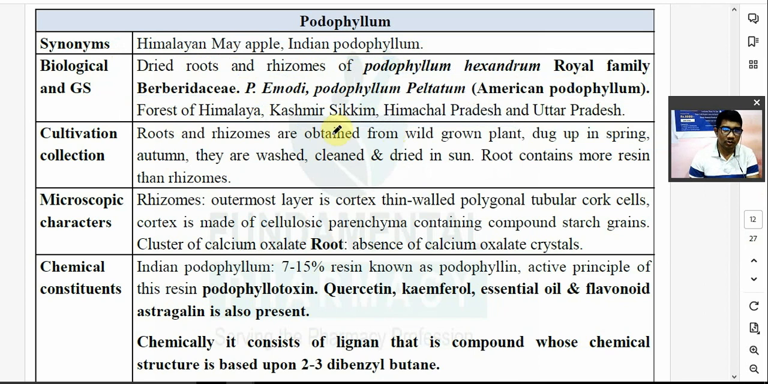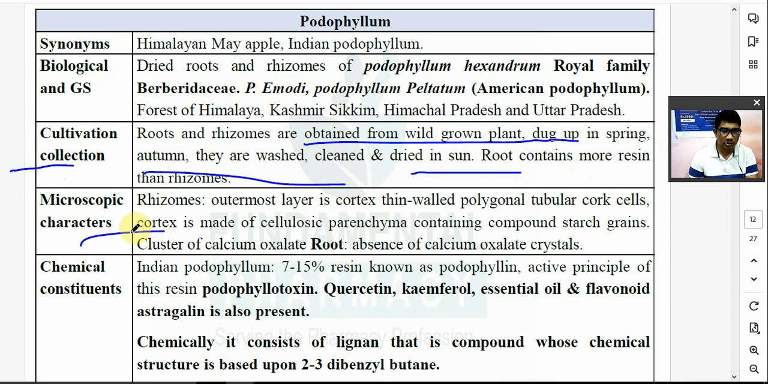Now this drug is again an important drug. Cultivation and collection are not much important. Roots and rhizomes are obtained from the wild growing plant. It is not cultivated; what is found in the forest is used. The rhizomes are dug up in the spring or in the autumn, washed clean, and dried in the sun. Roots contain more resin than rhizome.